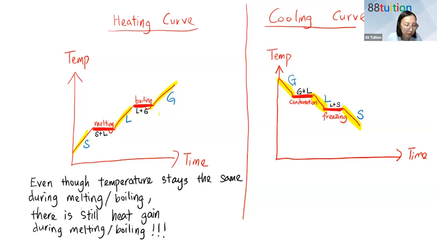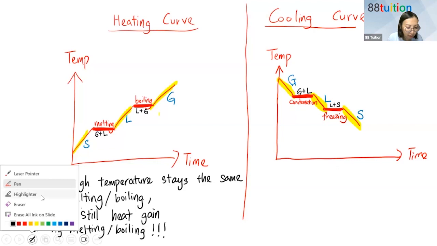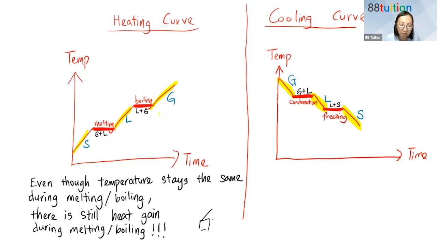This is a very big misconception. So if you find it difficult, you just ask yourself, I have a piece of ice. Obviously ice will gain heat from the surrounding, right? So definitely ice must gain heat to melt into liquid water. If ice does not gain heat, there's no way it can melt. So take note.